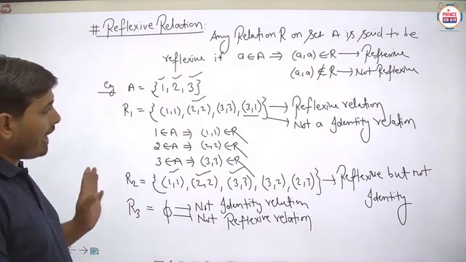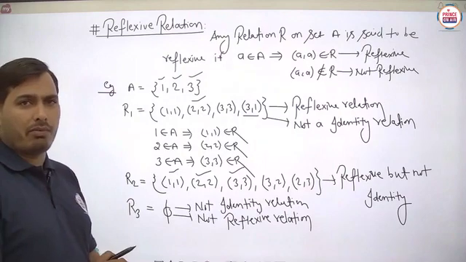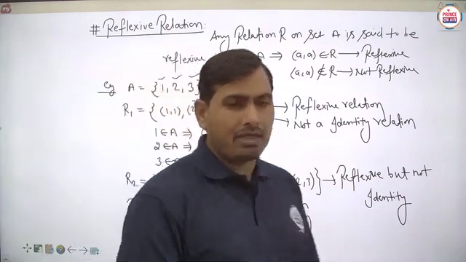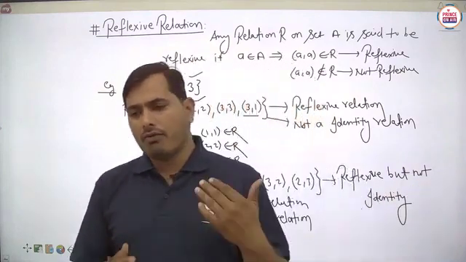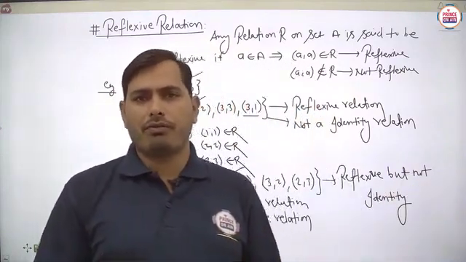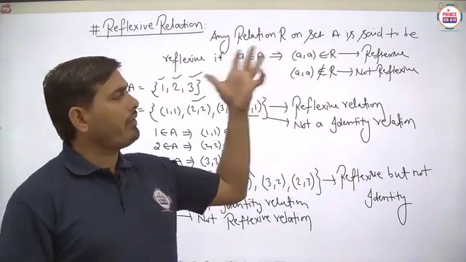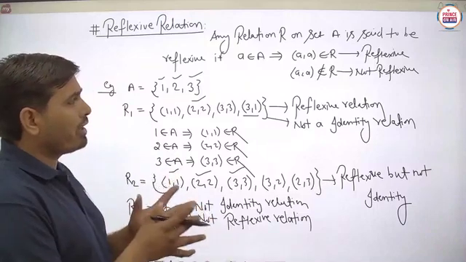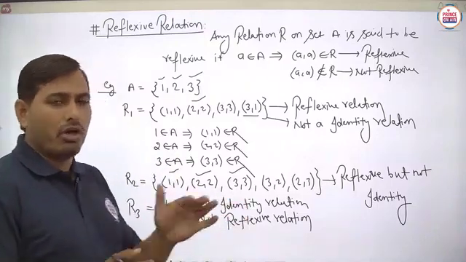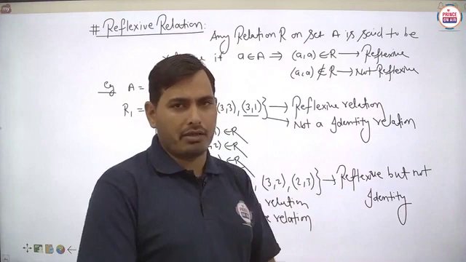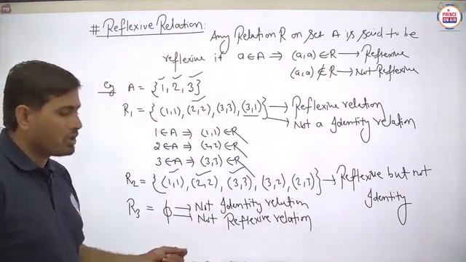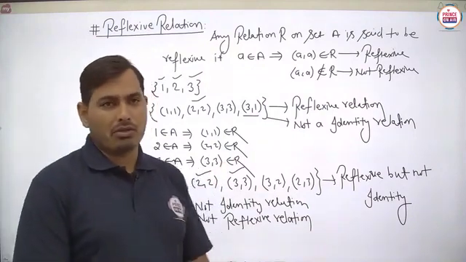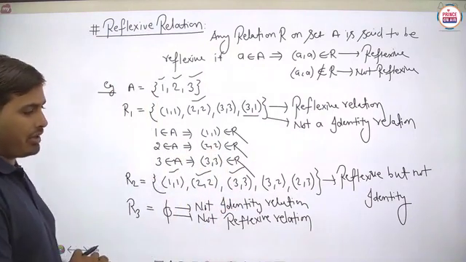So I think the definition of reflexive relation will be clear to each and every student. Now we will take some more examples, student, here, and we have to make some of the relations. Then after, definitely you can understand the basic difference as well as you can clarify this particular definition also. And we have to also correlate the identity with the reflexive or reflexive with the identity. So you have to pause the video to note down each and every part. Then after we will start some more examples on this reflexive and identity relation.